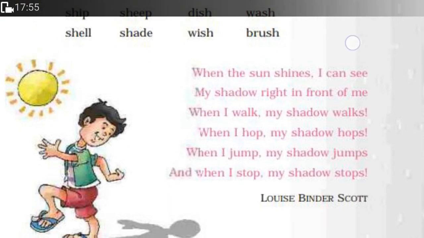When the sun shines, I can see my shadow right in front of me. When I walk, my shadow walks. When I hop, my shadow hops. When I jump, my shadow jumps. And when I stop, my shadow stops. You can act according to this poem. You can move around, jump, hop, and see what your shadow does.